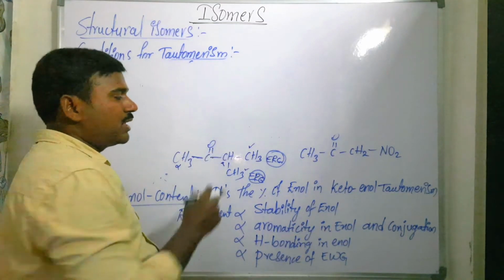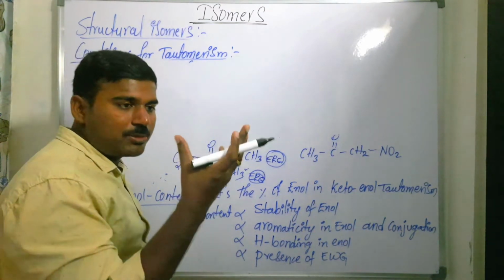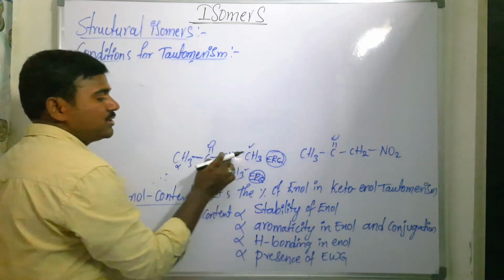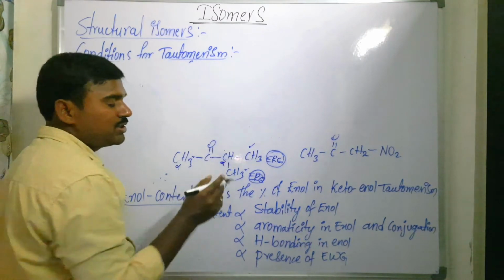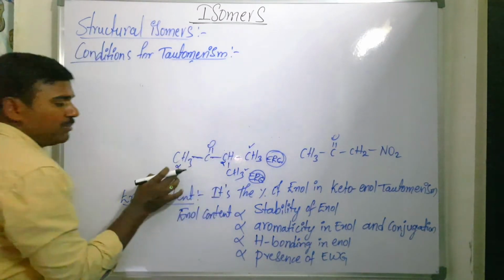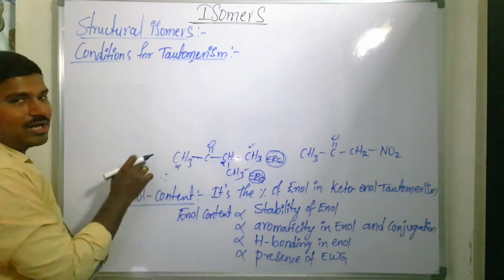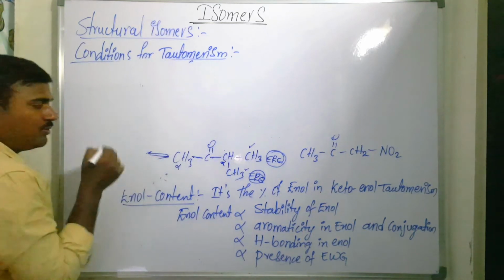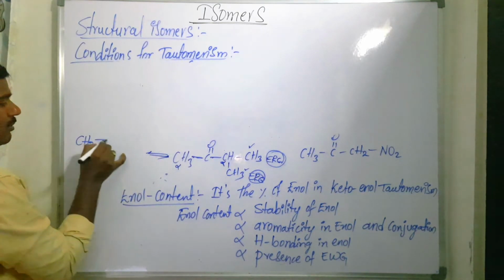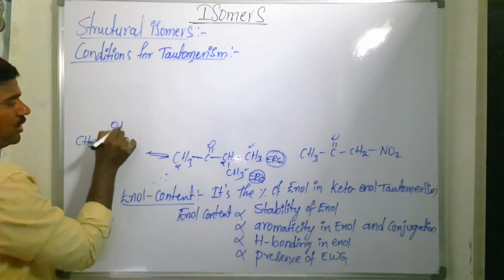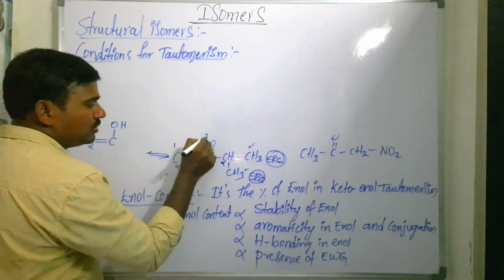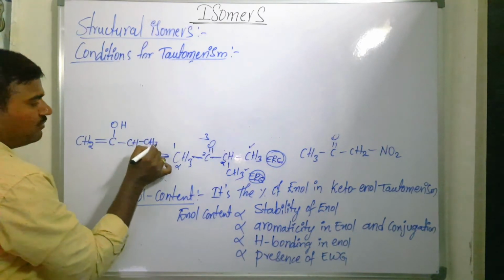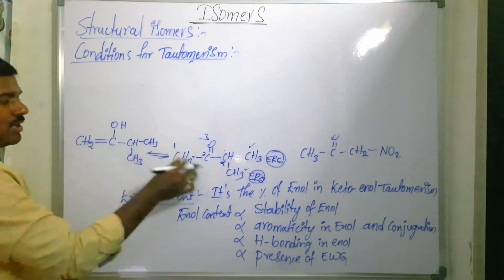So they increase the electron density on this carbon. Then that carbon strongly holds that proton, so it cannot give H plus ion easily. So this alpha carbon containing hydrogen is not removed very fast. But this alpha carbon does not have any electron releasing groups, so it can easily give out the alpha hydrogen. Now you take here where we are getting the enol, CH2 double bond C-OH. That is 1, 2, 3. So in between these two polyvalent atoms the proton is shifting, so it is a 1,3 proton shift. This is the enol of this compound.